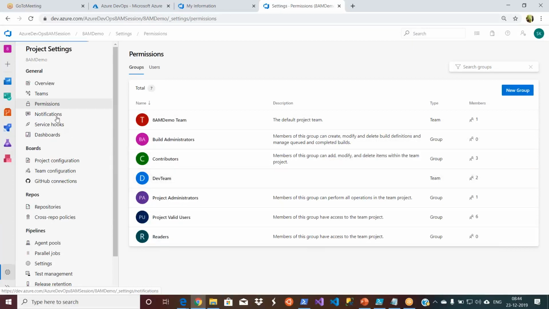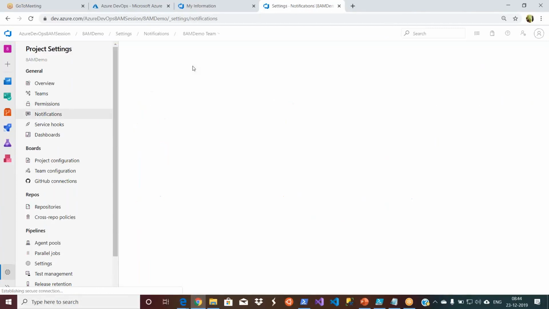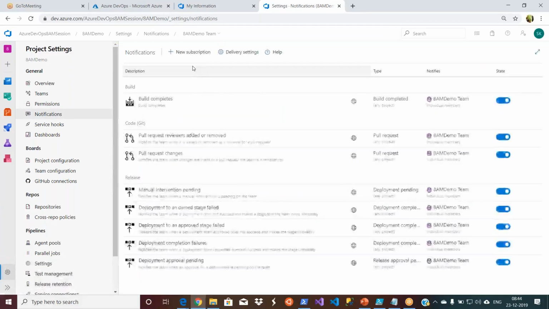The other one you need to know is the notifications. See, I added a user to my project. I got a notification, but I did not configure it. The beauty of these PaaS services, be it Azure or anything, is that all these notifications are built in. If you want to customize it, you just go to the notification section and customize it. You can turn on or turn off as per your requirement. So I went to the notification section. I already have different categories here: build complete.